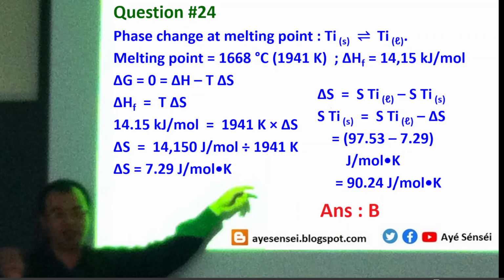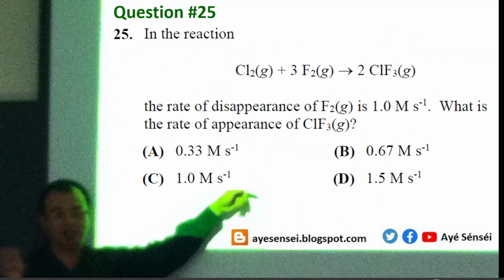So I hope you don't have any problem with this. Before we go to the last question. Last question, this is considerably easy because I think question 22 is extremely difficult, so this is like a bonus question. So the question is, if the rate of disappearance of fluorine is 1 molar over second, then what is the rate of appearance of chlorine trifluoride?